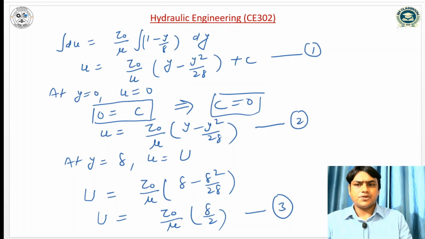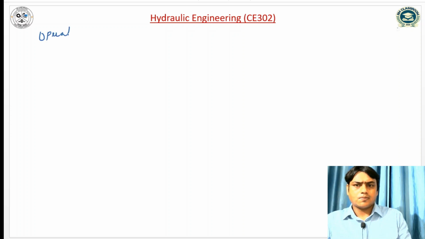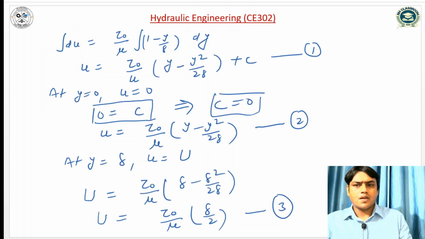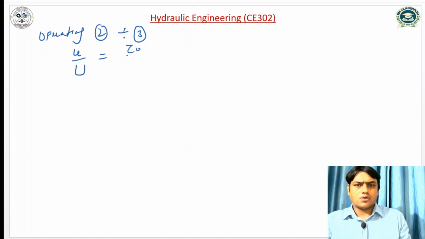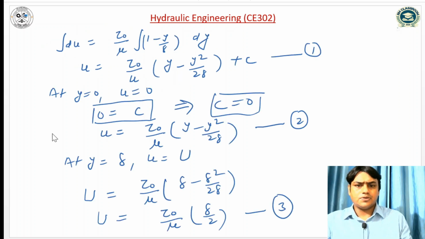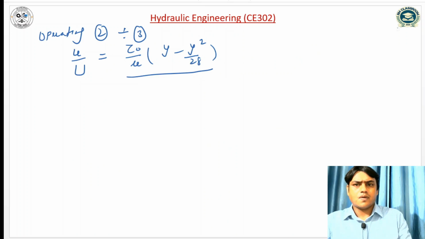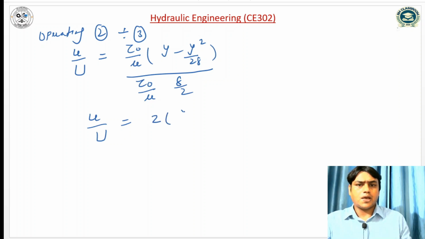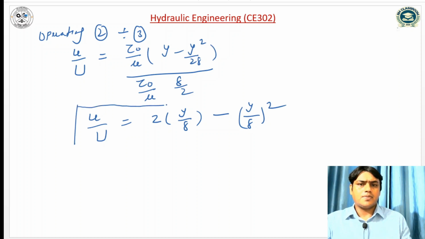By operating 2 divided by 3, small u by capital U is equal to tau naught by mu times y minus y square by 2 delta, divided by tau naught by mu times delta by 2. The tau naught by mu cancels, so u by capital U is equal to 2 times y by delta minus y by delta whole square. This is the velocity profile we have derived from the given expression.